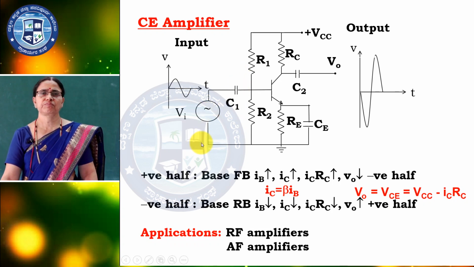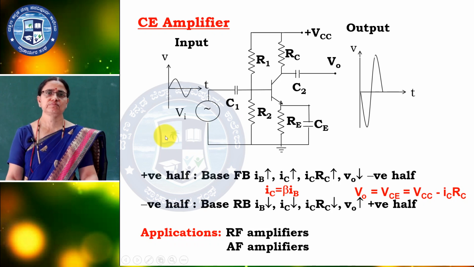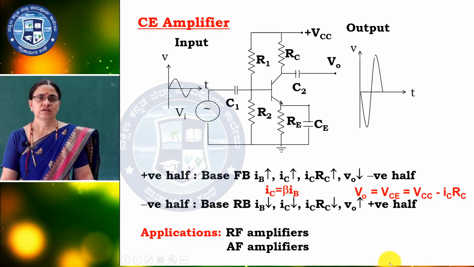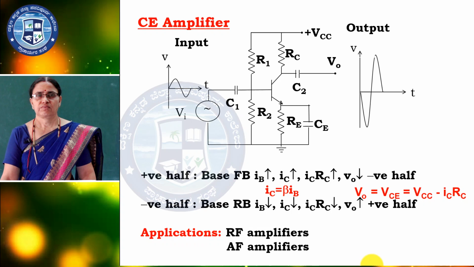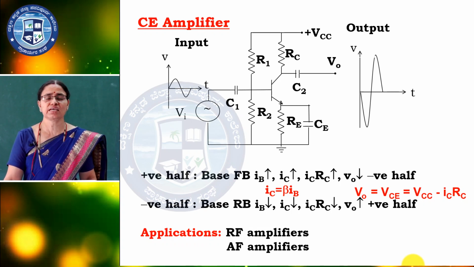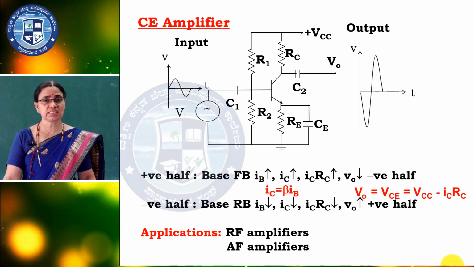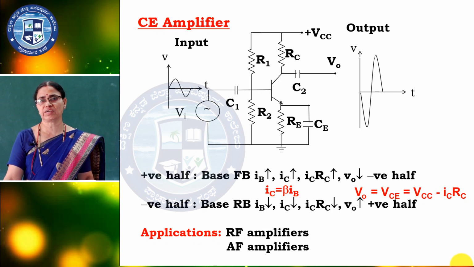Positive half cycle comes, the base is forward biased, IB increases, IC increases because of that expression. IC RC increases, but the voltage decreases because Vout is VCC minus IC RC. So, IC RC increases, VC decreases. When you are giving the positive cycle, the output we are getting is a negative cycle, but amplified because of the beta.